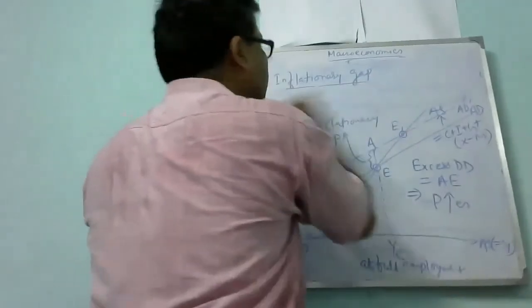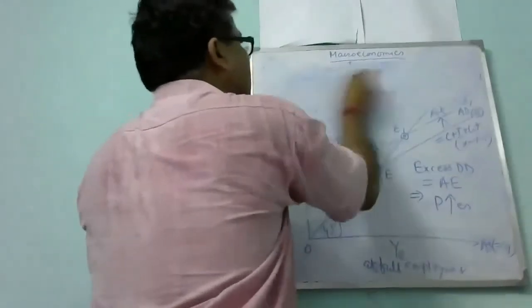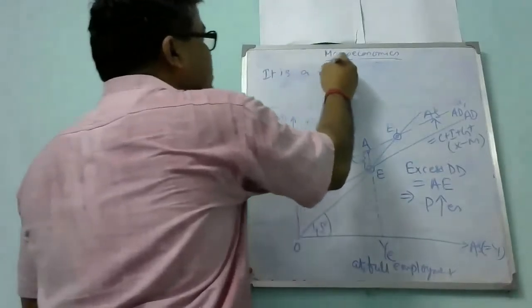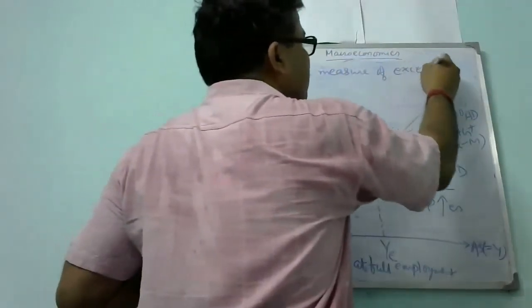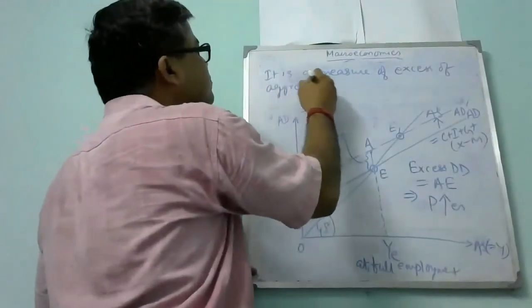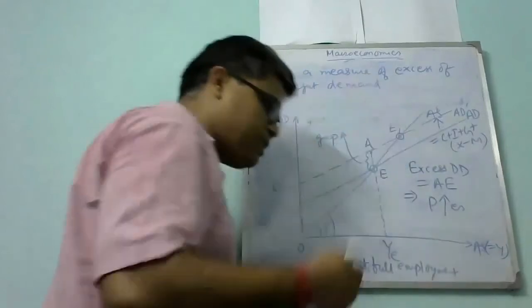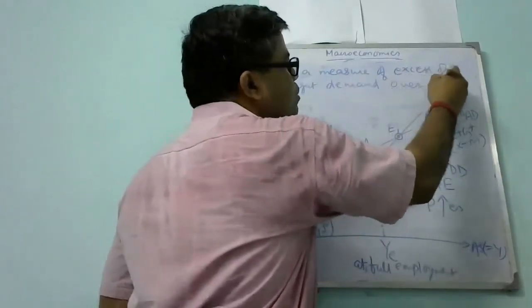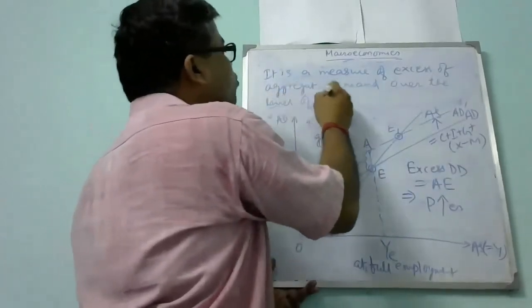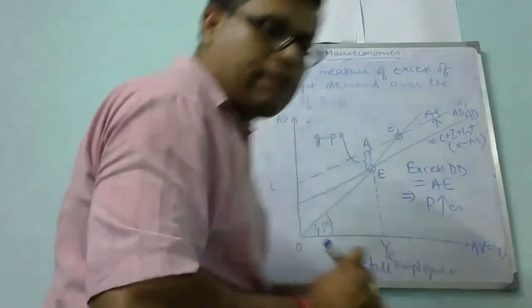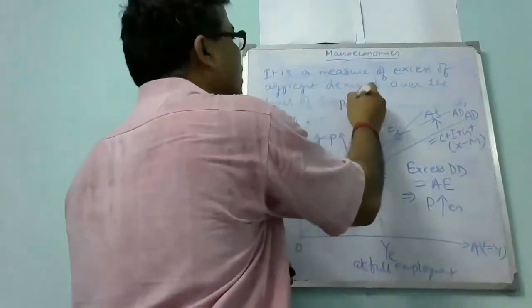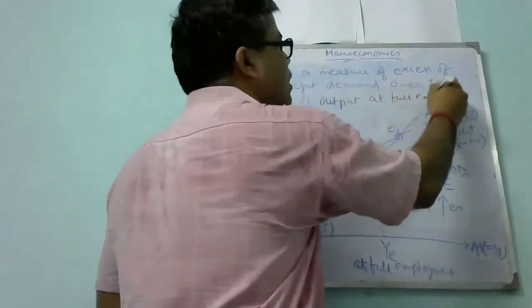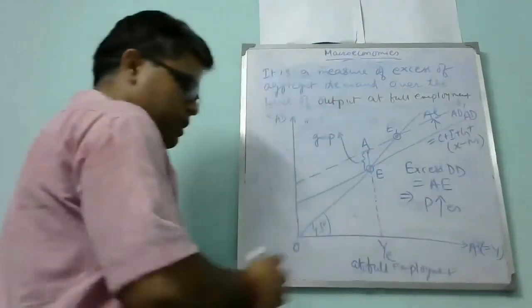The definition of the inflationary gap, I'm writing here: it is a measure of excess of aggregate demand over the level of output at full employment level. At full employment. Okay.